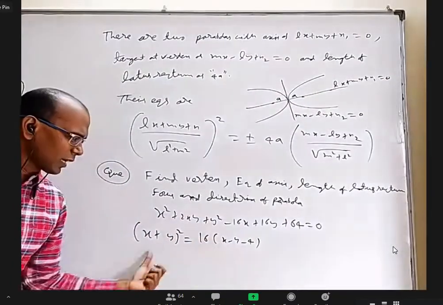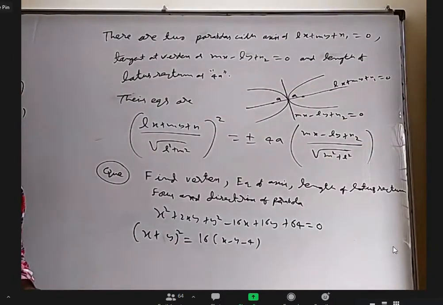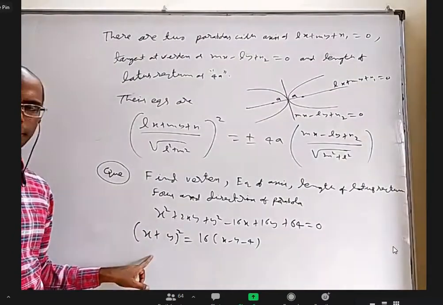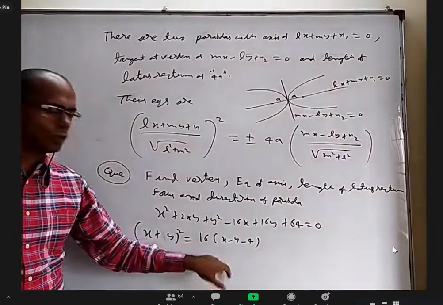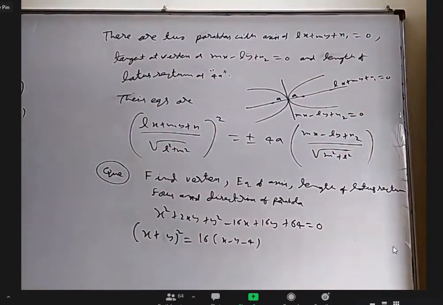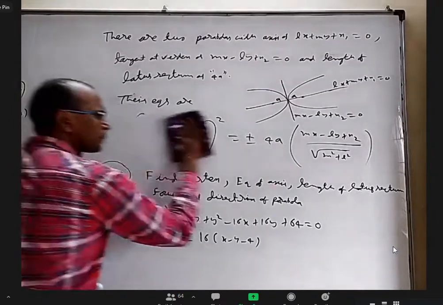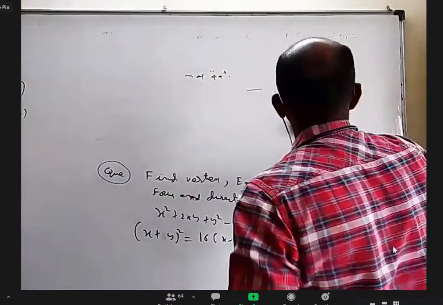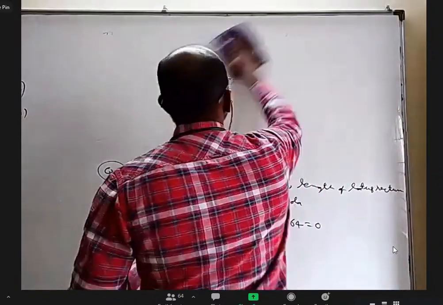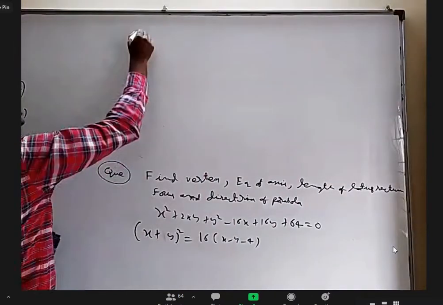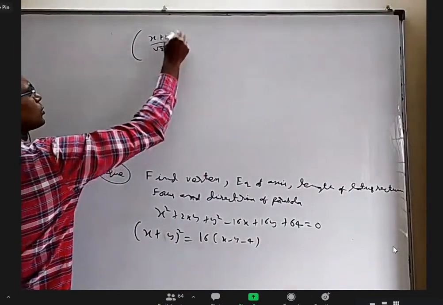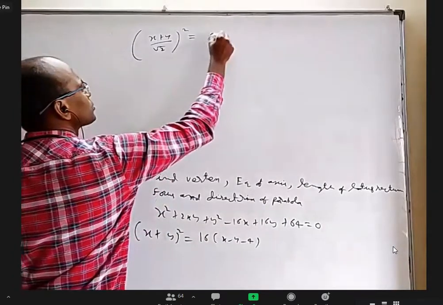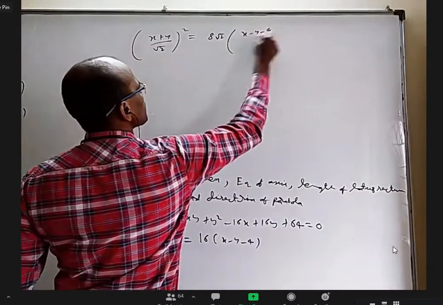Are these two lines perpendicular? Yes, sir. Now I have to convert into this form. This should be in distance form. So I should divide with what here? Root 2. Here also I should get root 2. So you have to adjust into that form. When I divide with root 2, it will become (x plus y by root 2) whole square. If I divide with 2 here, I have to divide with 2 here, that is 8, and divide and multiply with root 2. So it will be 8 root 2 into (x minus y minus 4 by root 2).